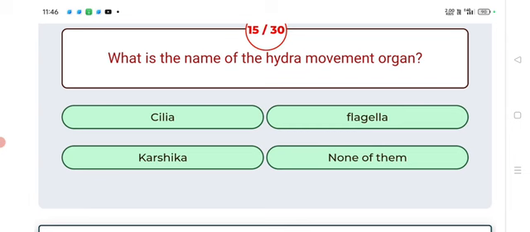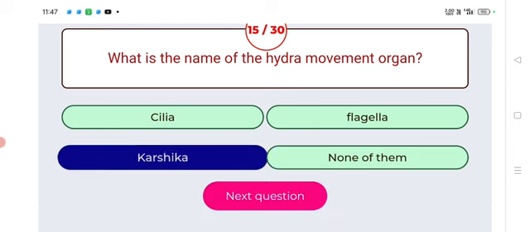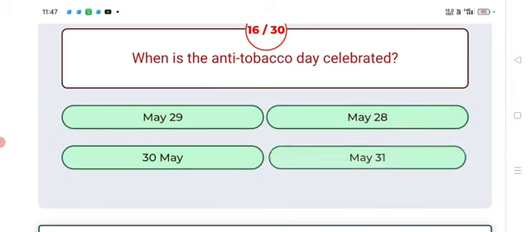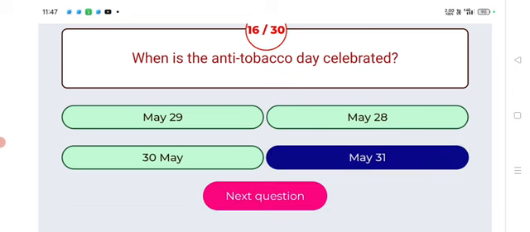What is the name of the hydra movement organ? Answer: Corsica. Corsica is the name of the hydra movement organ. Next. When is the anti-tobacco day celebrated? Answer: May 31. Next.